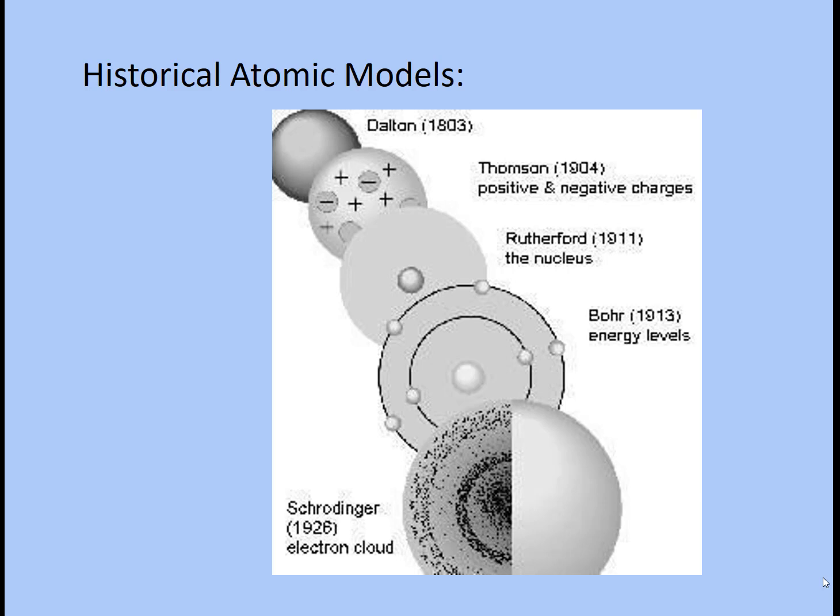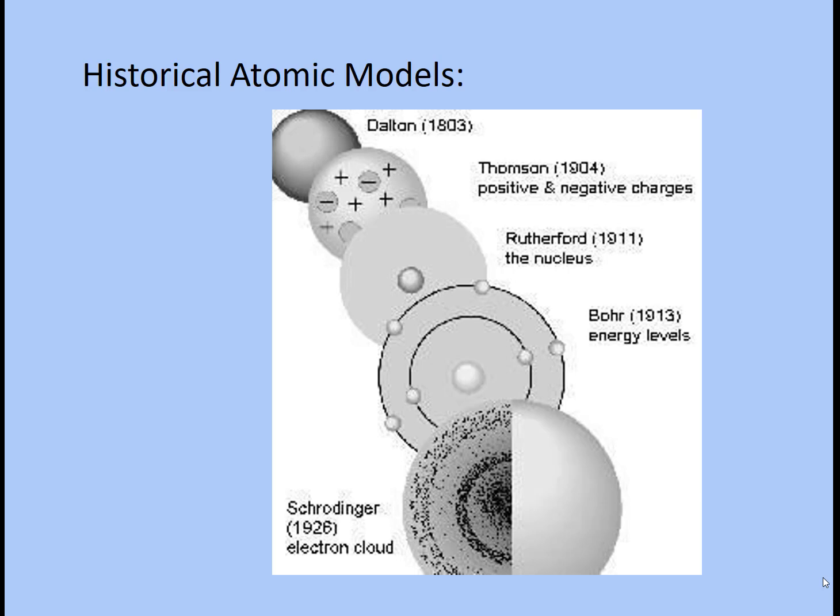And then Rutherford discovered the nucleus and it had a positive charge and it had the proton in the nucleus. Niels Bohr, we didn't talk about him, but he discovered energy levels where the electrons would be. Rutherford also discovered that the electron is outside the nucleus, but Bohr showed where that electron was, certain energy levels.